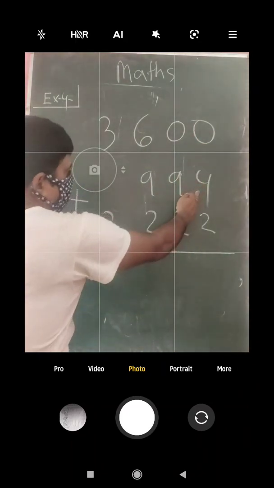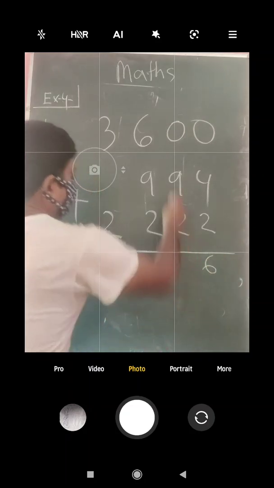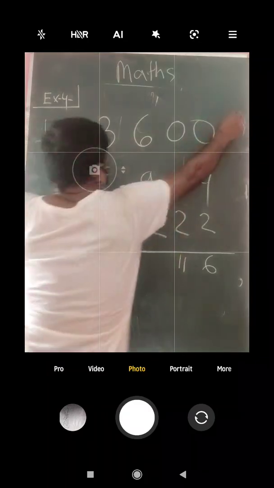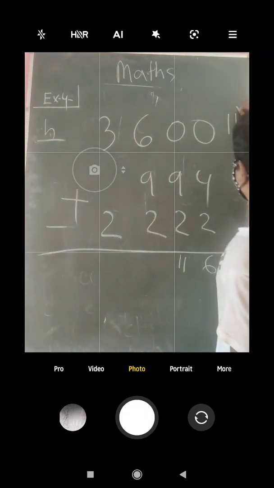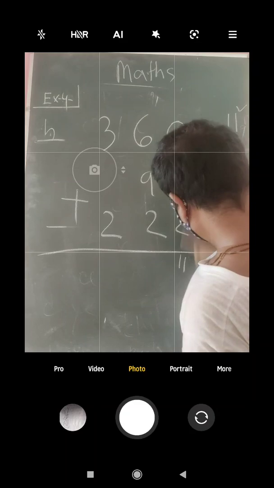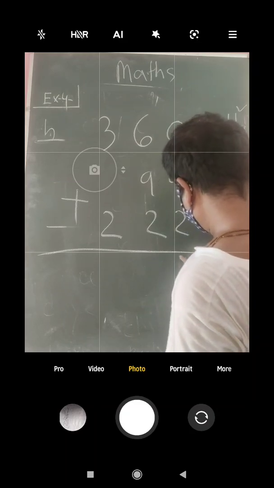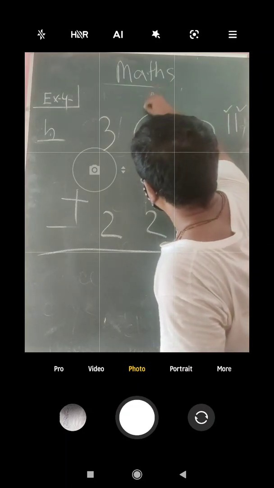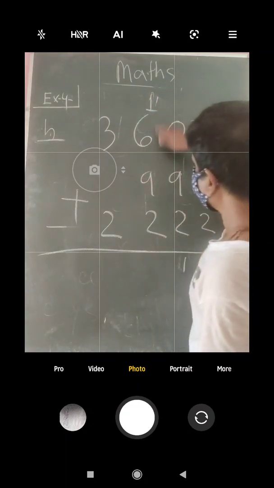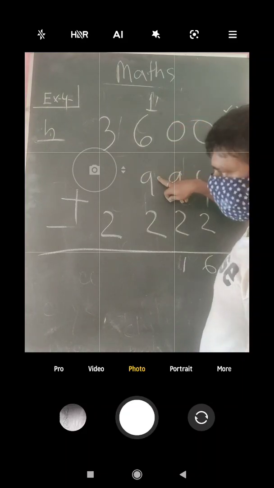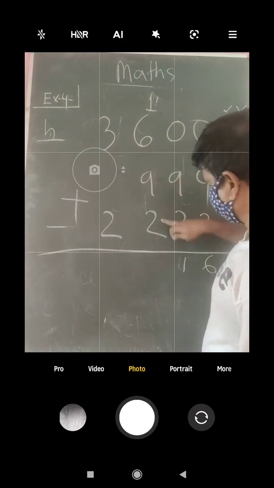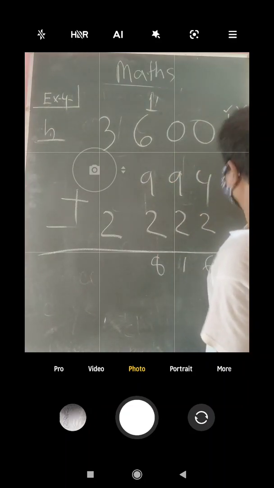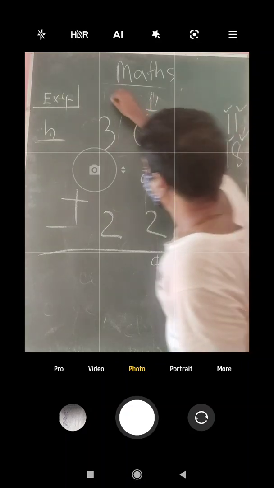0 plus 4 is equal to 4, 4 plus 2 is equal to 6. 0 plus 9 equals 9, 9 plus 2 is equal to 11. So I will write 11 here like this. So 1 will come here and this 1 will go here. So 6 plus 1 is equal to 7, 7 plus 9 is equal to 16, 16 plus 2 is equal to 18. So we can write 18 here. This 8 has come here, this 1 will go here.